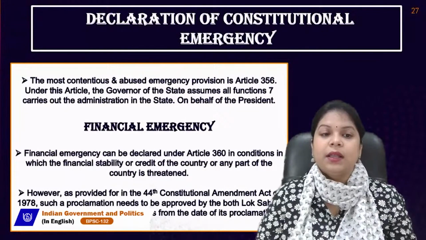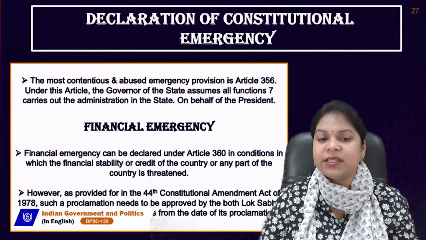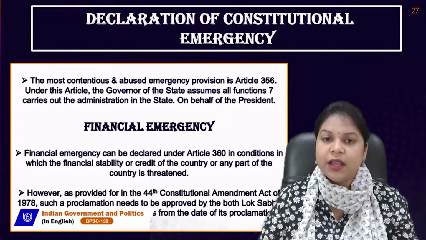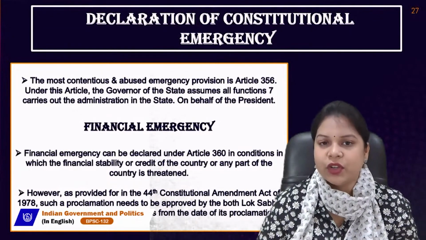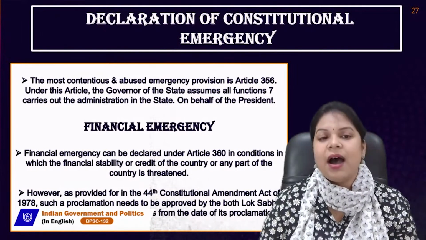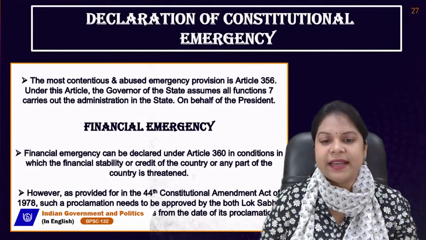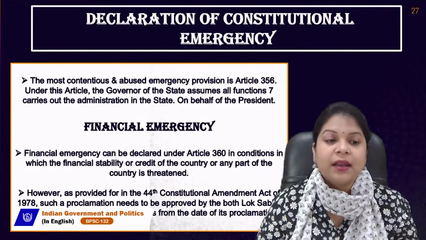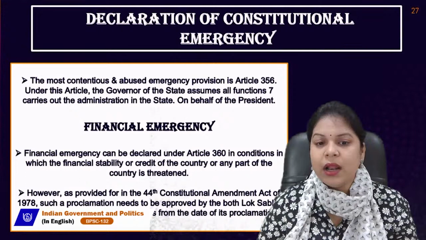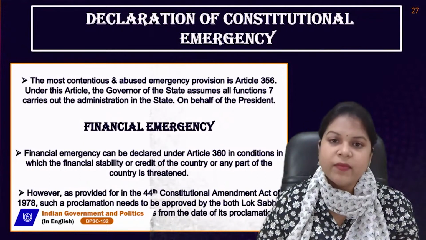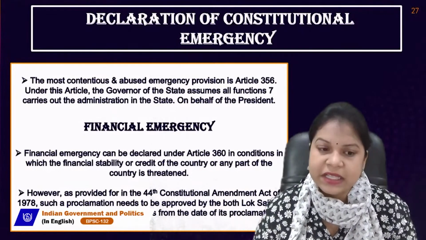So, the most contentious and abused emergency provision is Article 356. Under this article, the governor of the state assumes all functions and carries out the administration in the state on behalf of the president. It is known as President's rule, and in that all the powers come into the hands of the governor, who rules on behalf of the president.